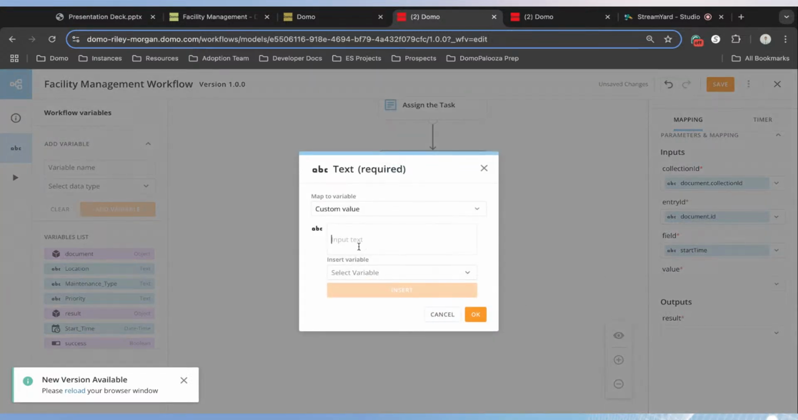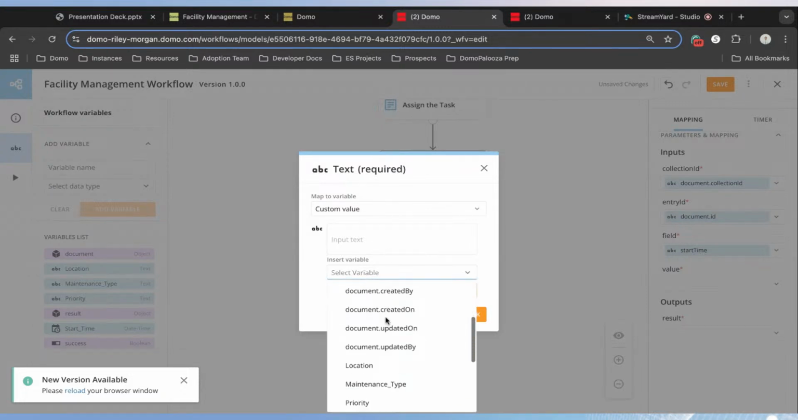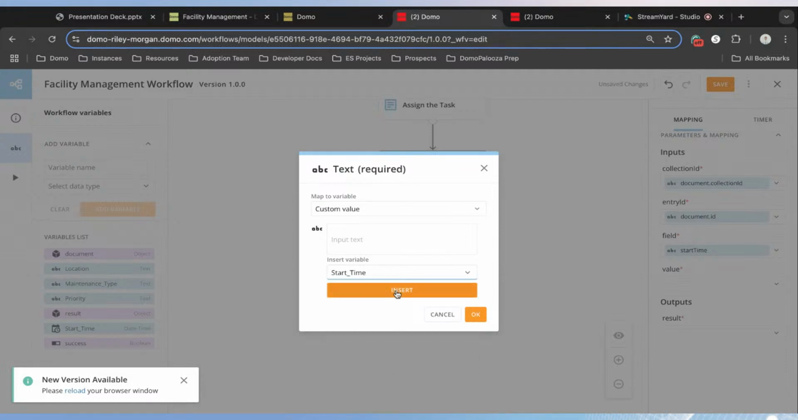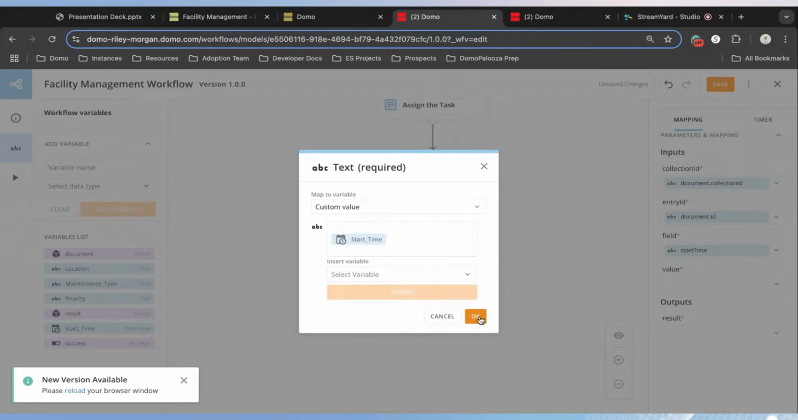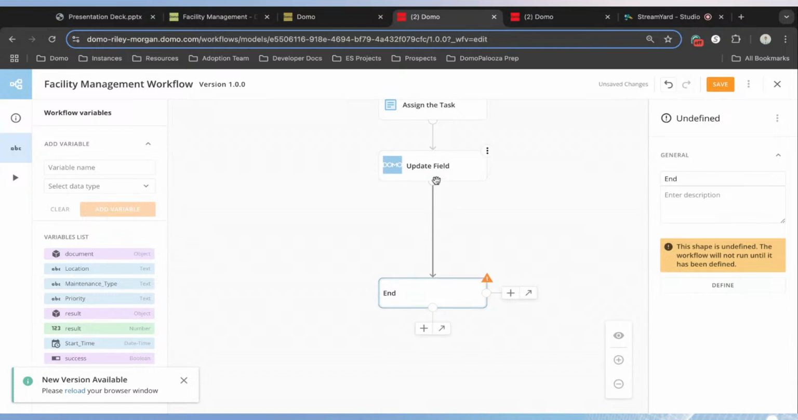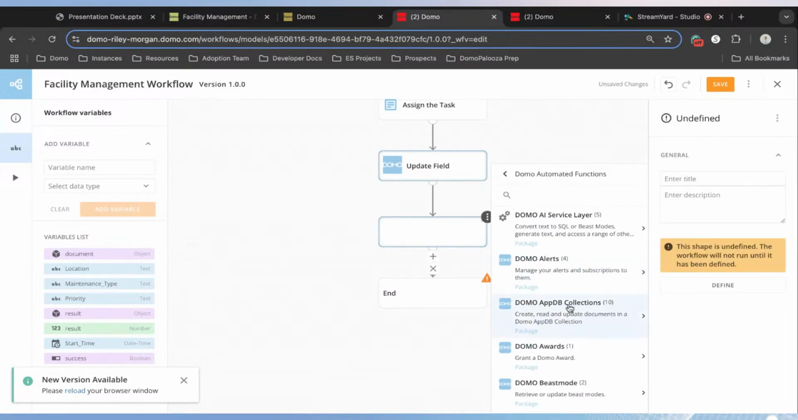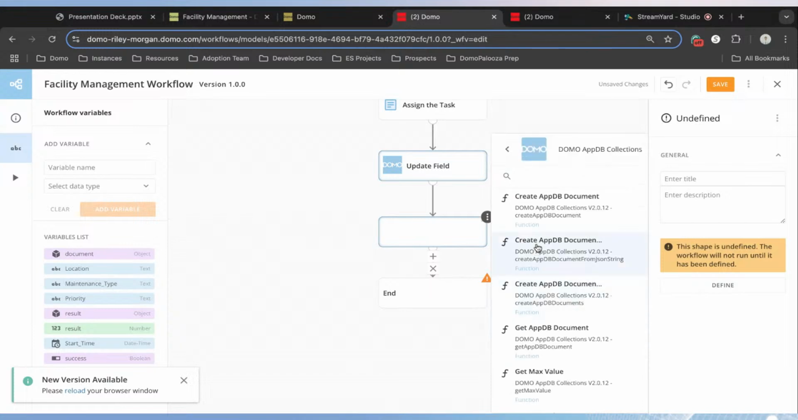So we're going to create a custom value here, and we're going to search for our start time variable that we just collected, and we're going to insert that as the value that should be written to AppDB. We'll create and map our result, and then we can add another function here to sync our collection.